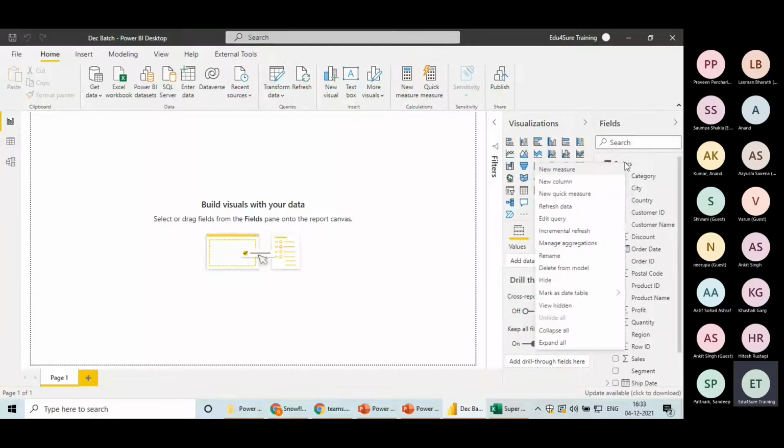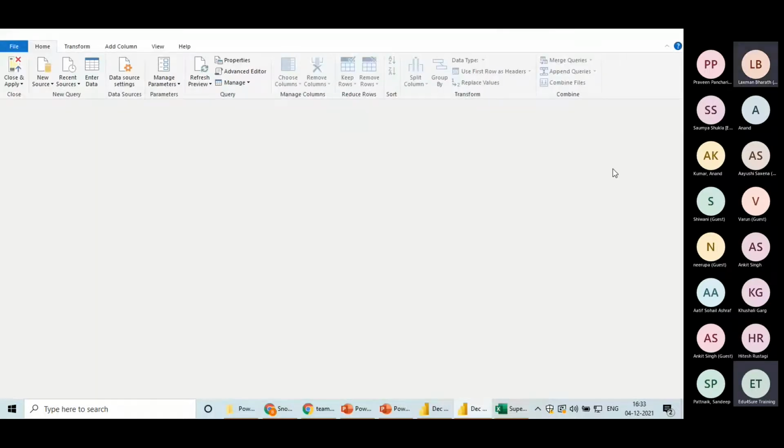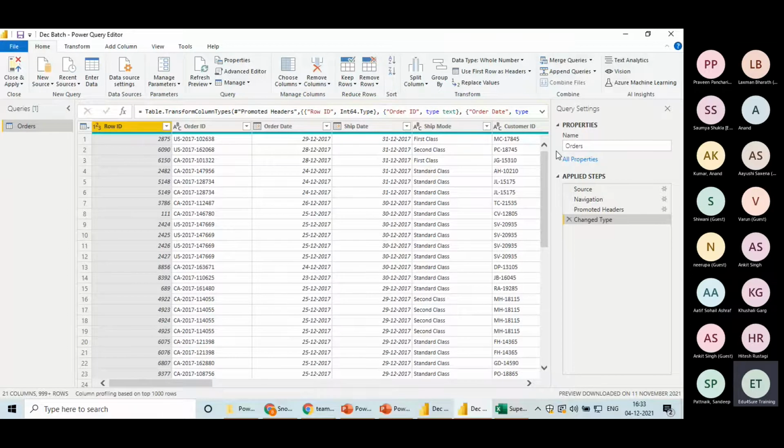What is the option? Right-click on the table and there is this option, Edit Query. In Power BI, a table is called a query. This is the reason it says Edit Query, not Edit Table. I will click on Edit Query and it will take me to a different environment altogether. Can you see this heavy ribbon, with a lot of options? I will cover all these options in today's and tomorrow's lecture.